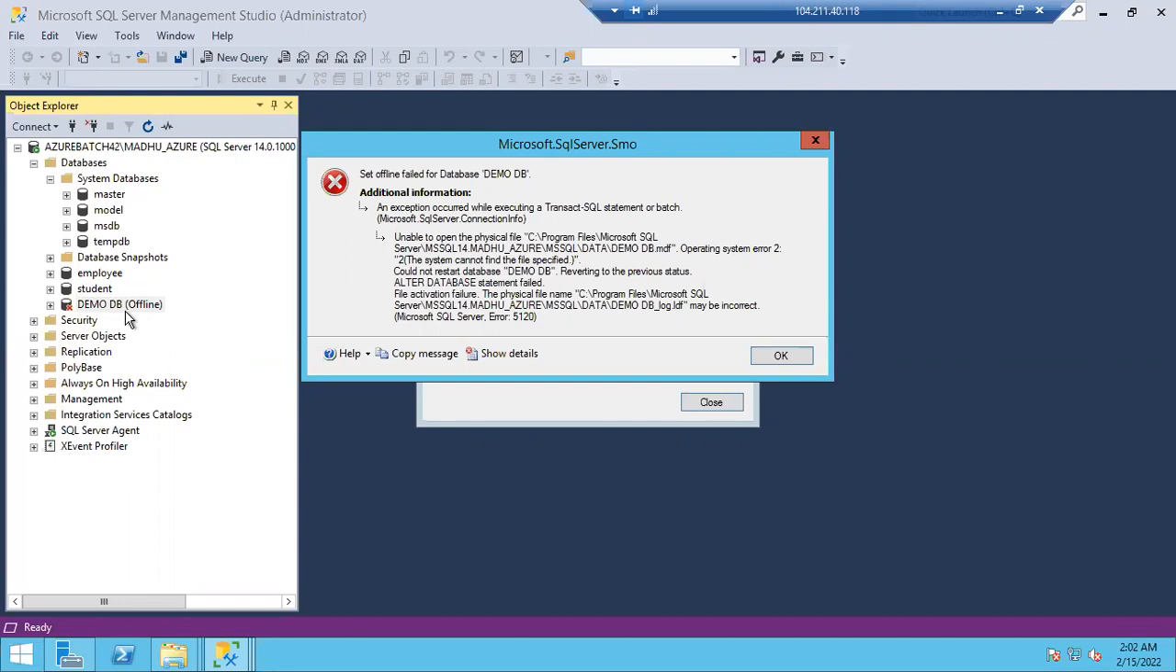Now tell me, guys, how to fix this? How can I quickly fix this issue, guys? I want to fix this issue quickly. Execute and change the path with the command: ALTER DATABASE name MODIFY FILE (NAME = ..., FILENAME = path). That is the only way. Do we have any other way?